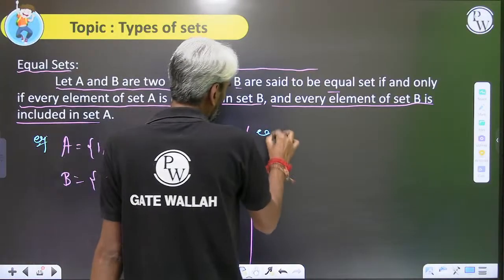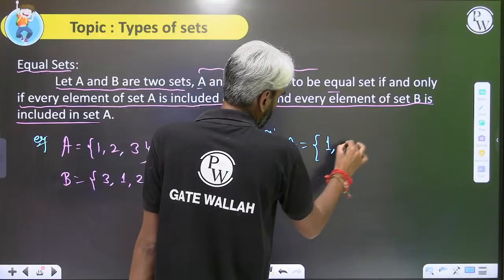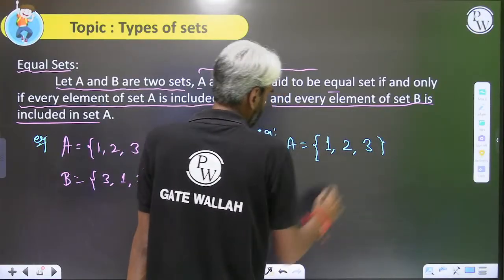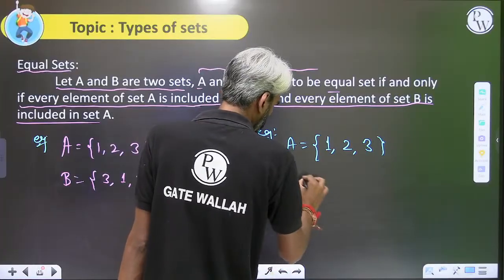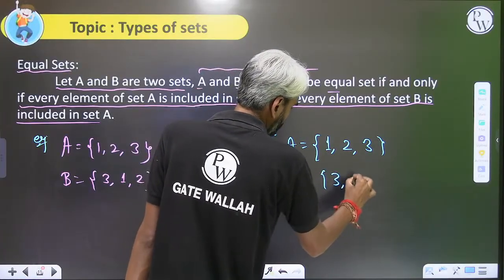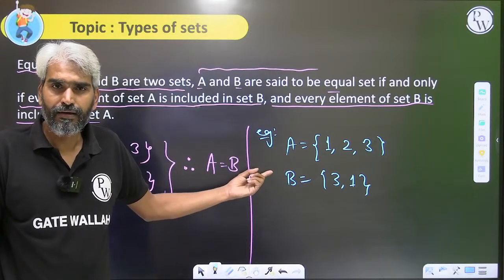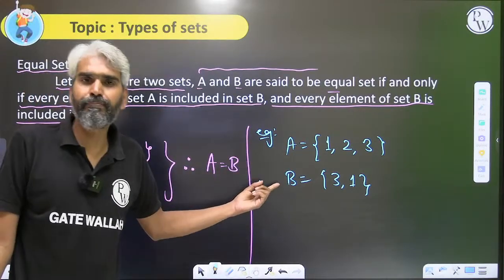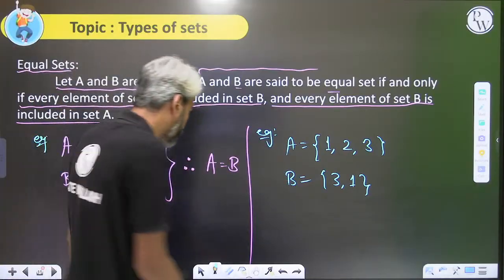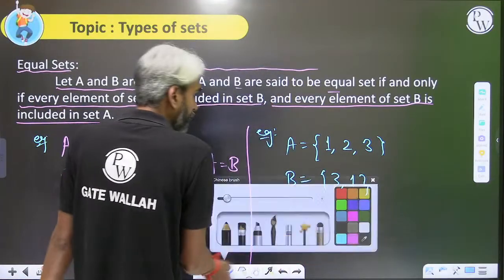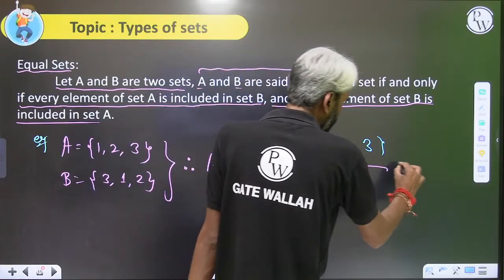Now, another example, where only one contains the other. Say A is 1, 2, 3 and B is 3, 1. Please check whether A is contained in B or not. That is, all the elements of set A are included in B or not. No, sir. 1 is included in B, but 2 is not included in B.